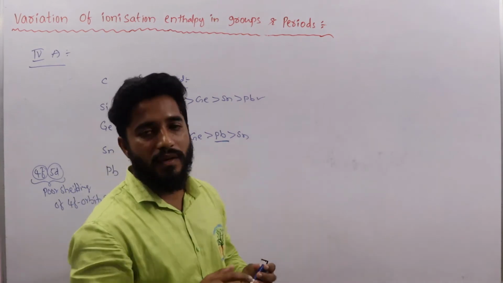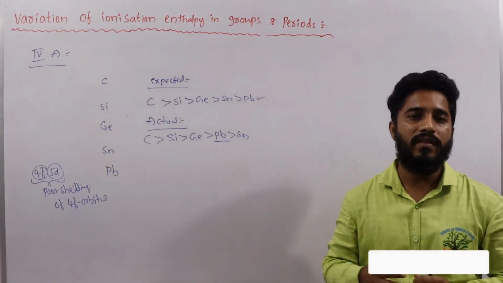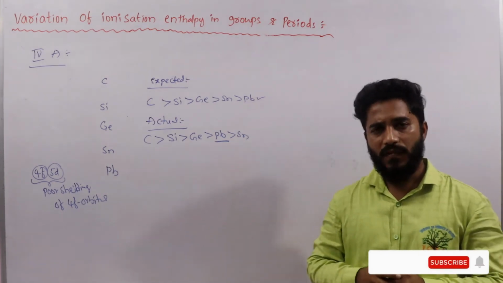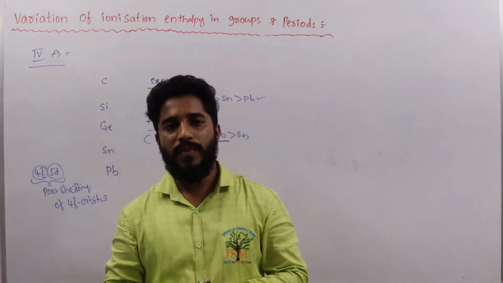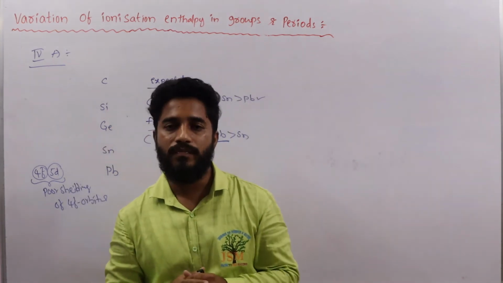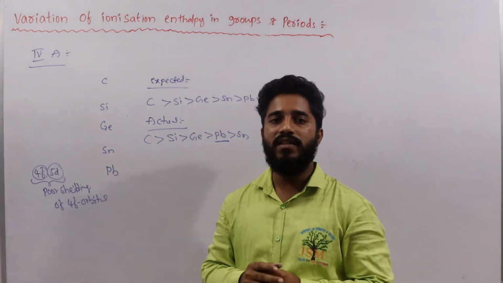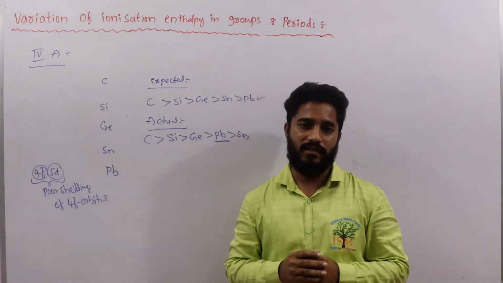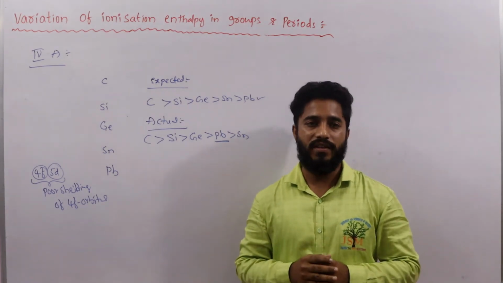But when we come to the remaining groups, that is 5th A, 6th A and 7th A, the order is based on the atomic size. There are no exception conditions. That means from top to bottom in a group, as atomic size increases, nuclear charge decreases, then ionization enthalpy also decreases. So remember, 3rd A and 4th A have exception conditions.